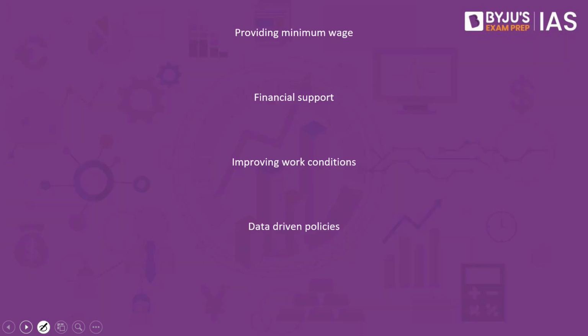First, we have to provide them minimum wages as well. When we consider the wages, as we have discussed in the past as well, when it comes to the men, they are paid more. When it comes to the women, they are underpaid. So going forward, both the men and the women should be provided equally, and there should be a minimum wage for a particular work. So this is on paper, but this has to be executed and implemented at the grassroots level.